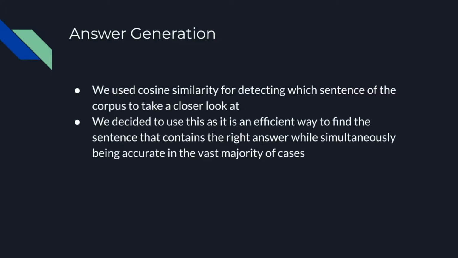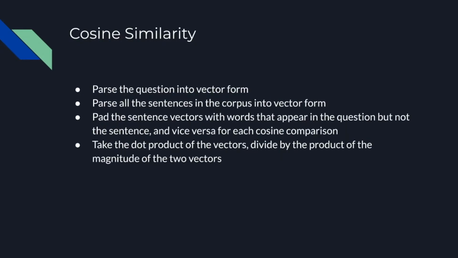So now I'm going to talk a little bit about how our answer generation system worked, because our answering system was going to be pitted against complex question generation systems like we just talked about. So we decided to use the strategy of cosine similarity, and what that did is it gave us the sentence that had the highest probability of having the answer to the question that was asked. We chose this because it was a very efficient way of getting the answer, so it was very fast and you didn't have to wait very long, and also it has a very high accuracy rate.